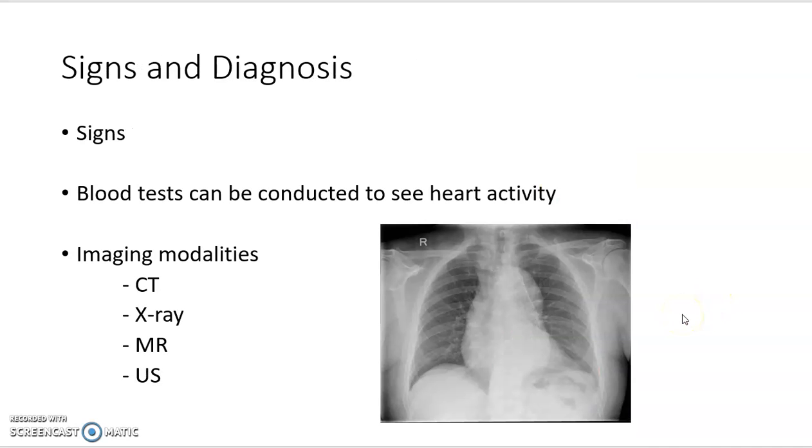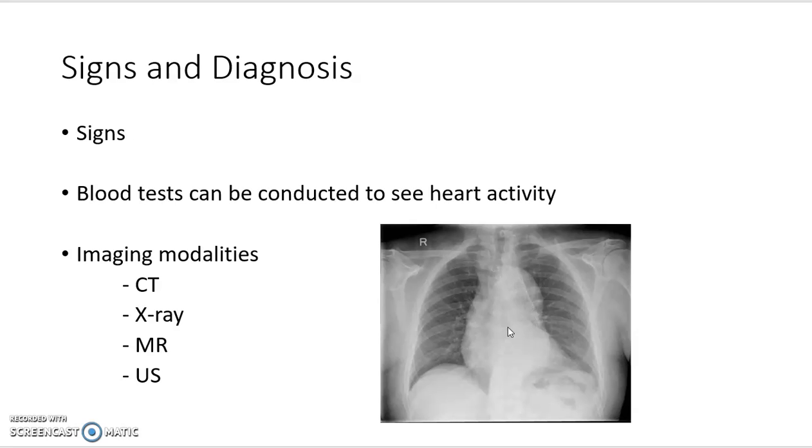And what are some of the signs and how do we diagnose it? First of all, the biggest sign is a severe stabbing chest pain. It can easily be confused with a heart attack, so the correct diagnostic tool should be used. Initially, a chest x-ray will be obtained, and in this example the patient has a cardiomegaly.